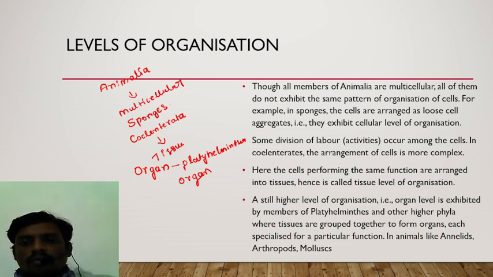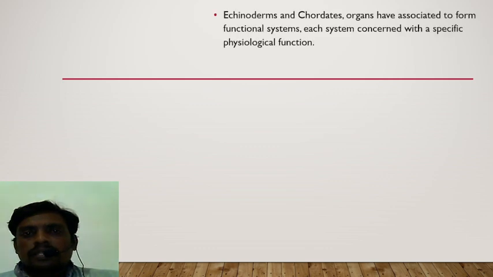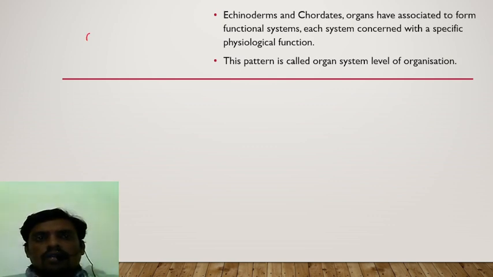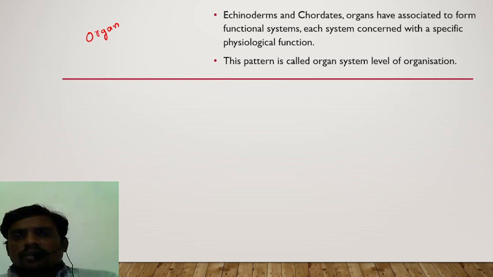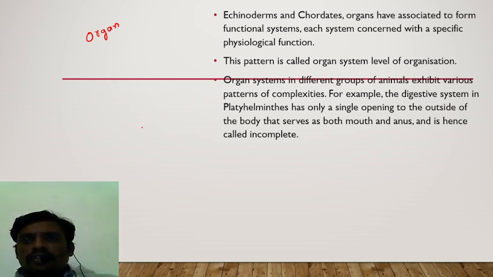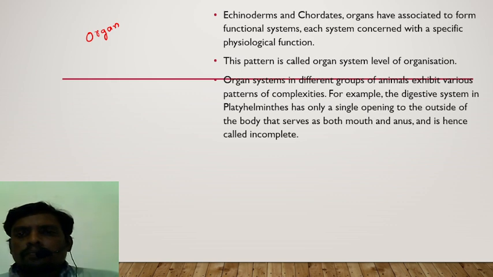In animals like Annelida, Arthropoda and Mollusca, a separate organ system is present, even in Chordates and Echinodermata, where organs are aggregated into organ systems for performing various functions. Organ systems differ in the groups of animals in the animal kingdom.